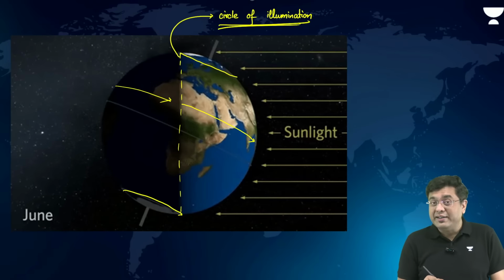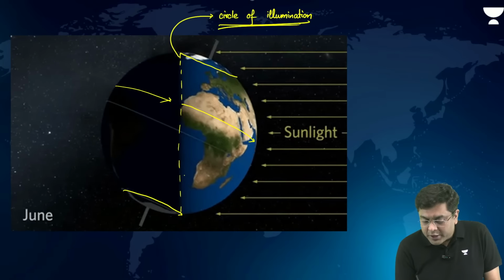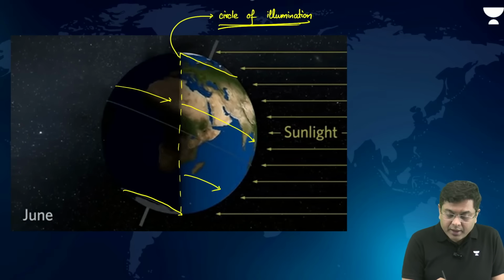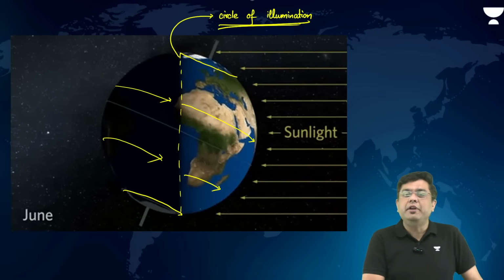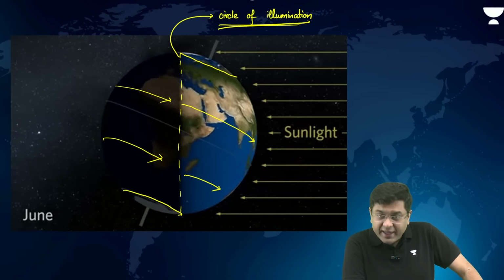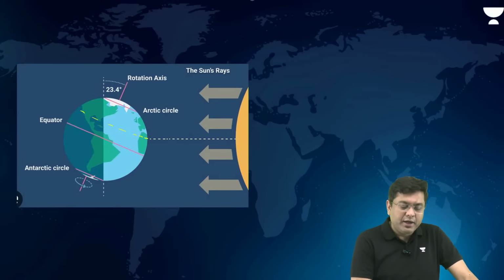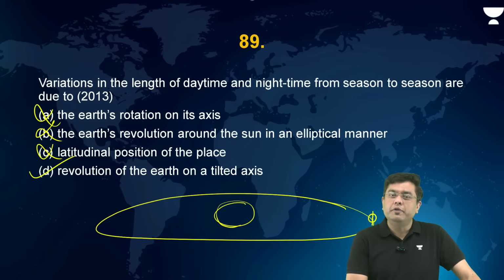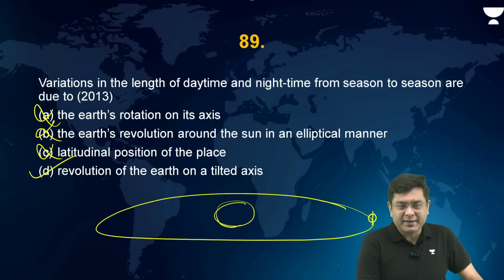Whereas if you take a look at the southern hemisphere, it appears to spend less time in the sun, more time in the dark. Duration of nighttime will be longer, hence the heat lost will be more, and hence lower temperature or the winter season. So here, D, revolution of the Earth on a tilted axis.